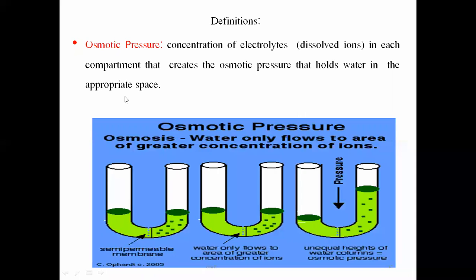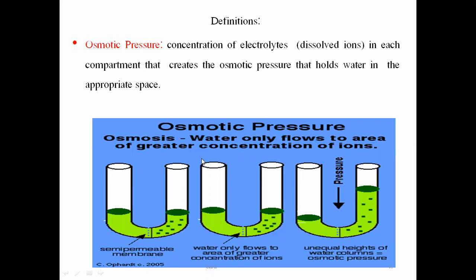Electrolytes are such species which are present in the body fluid in their ionic forms. Those ionic forms in the body fluid create some type of pressure on the membrane of that cell, and that pressure is known as osmotic pressure.